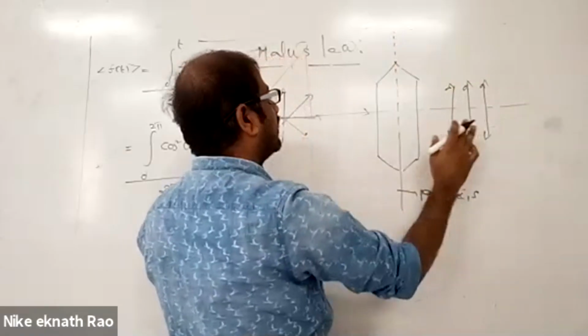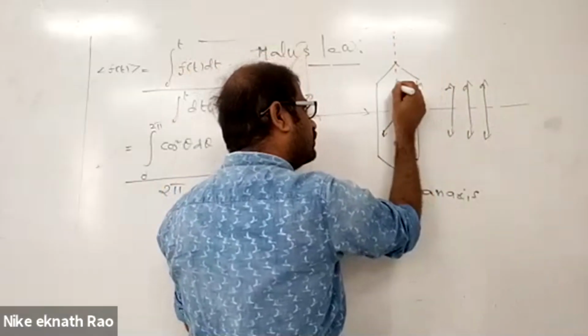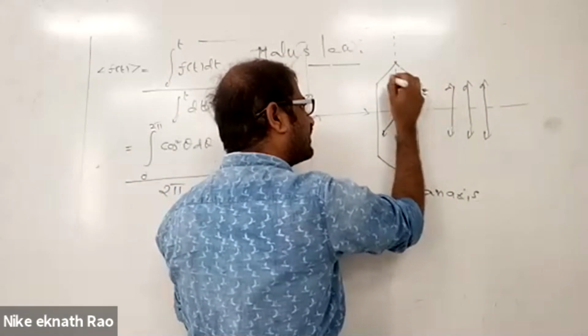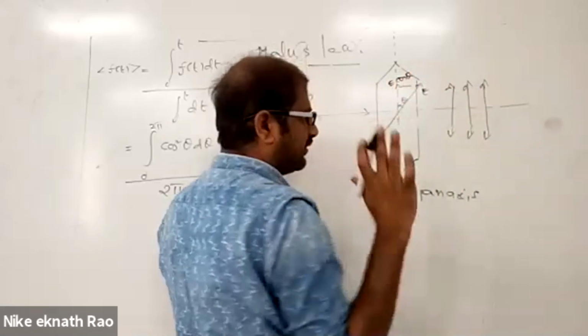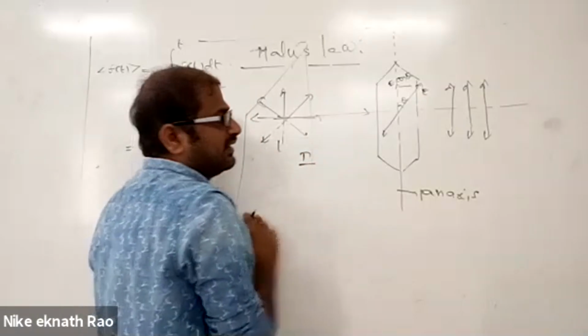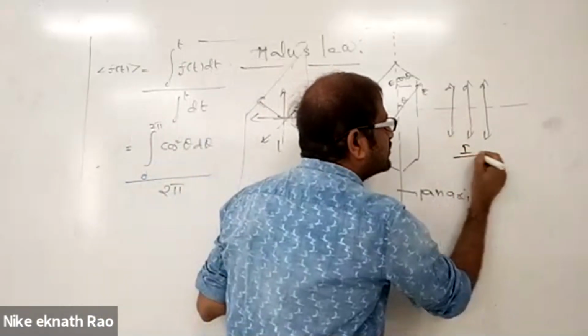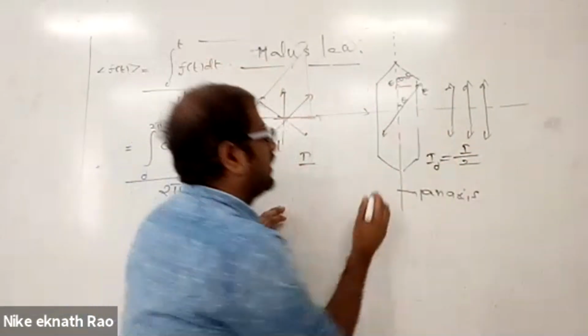Remaining all are blocked. If any component is at some angle, only those components of the electric field vector which are in the direction of the pass axis are allowed. Remaining all are blocked. And we have seen that if the intensity of this light is I, the intensity of light coming outside is I by 2 after passing through the polaroid. So this polaroid is P1.